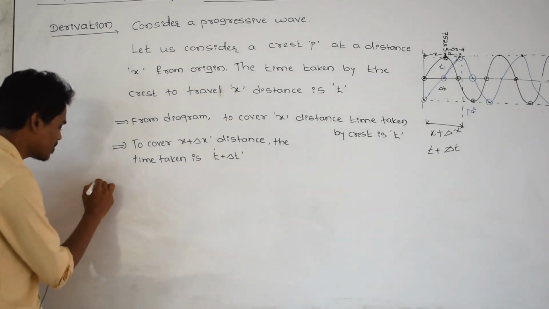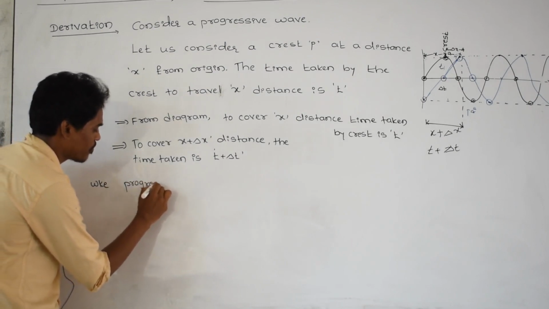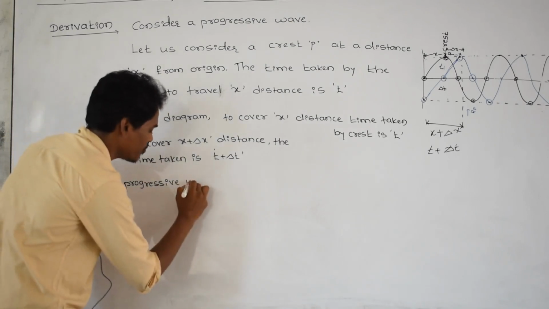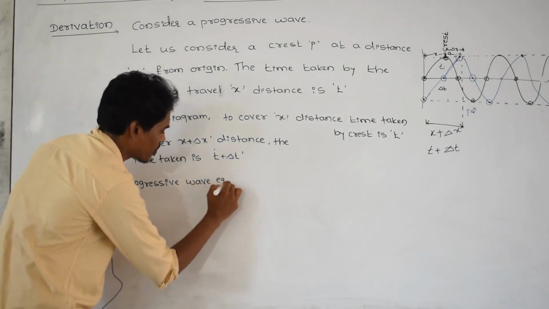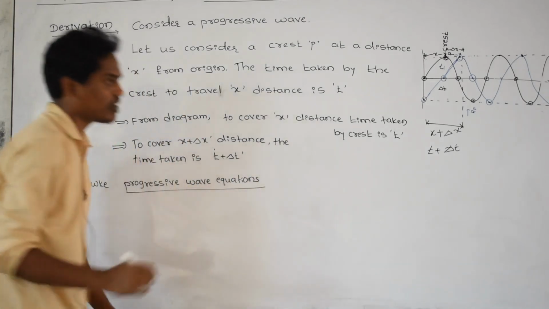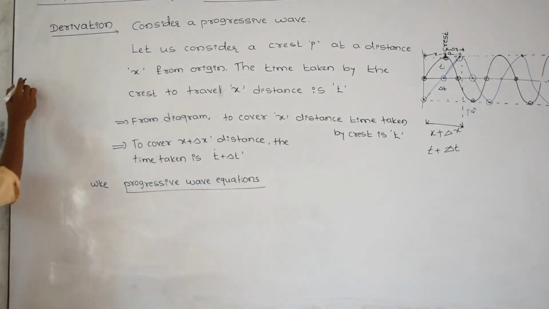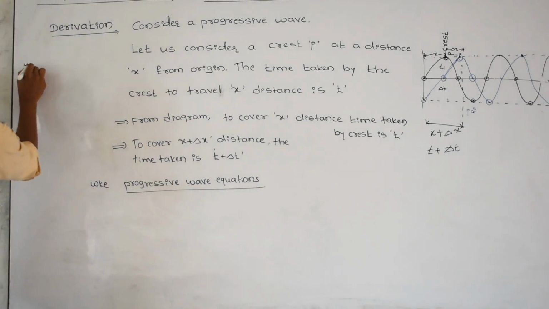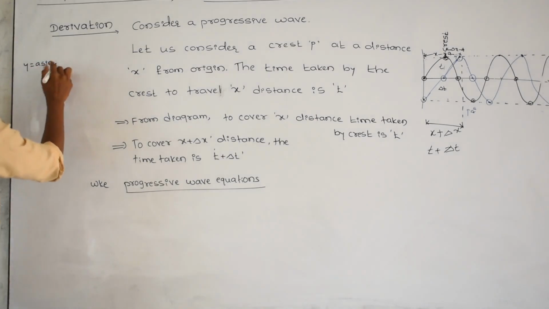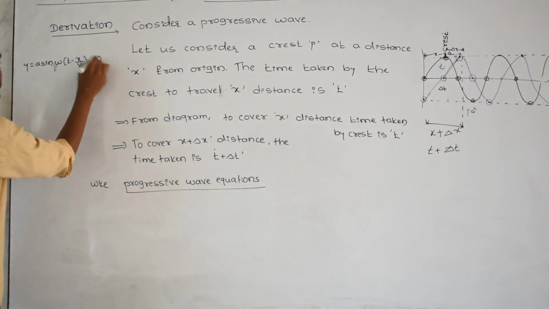We know the progressive wave equations. Yesterday I derived the equations of progressive wave. There are 8 forms. Remember once again, what are those? The first one is y equals a sine omega into t minus x by v. This is the first equation. Yesterday I derived this.